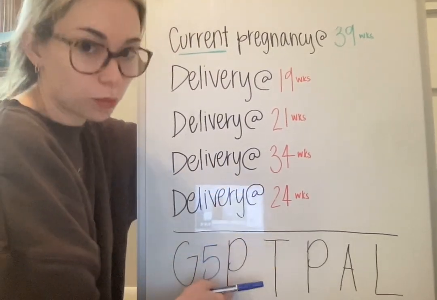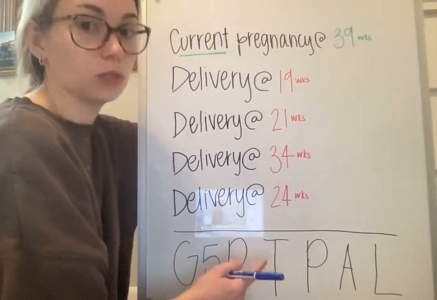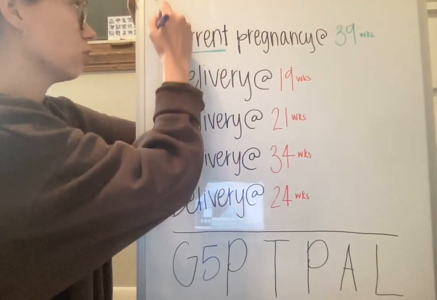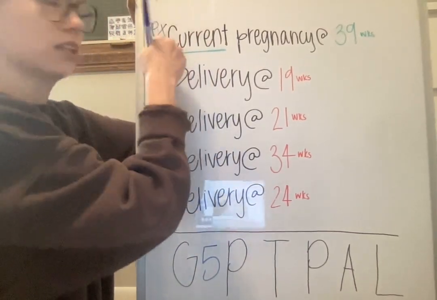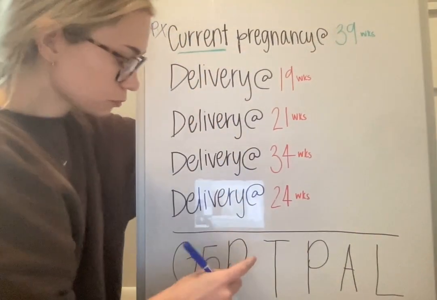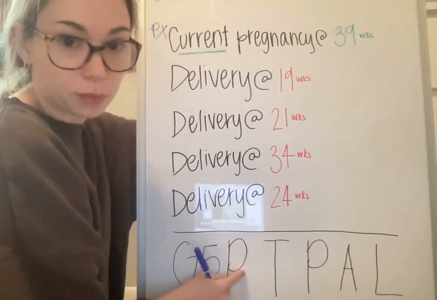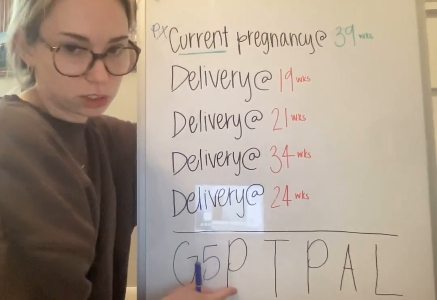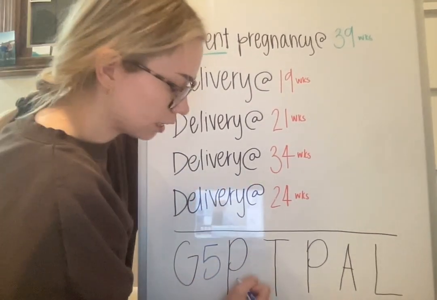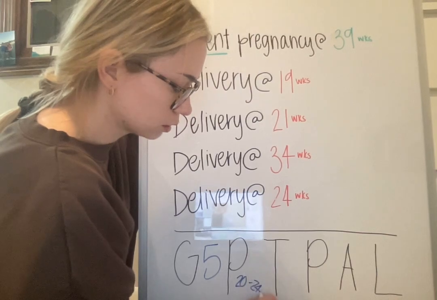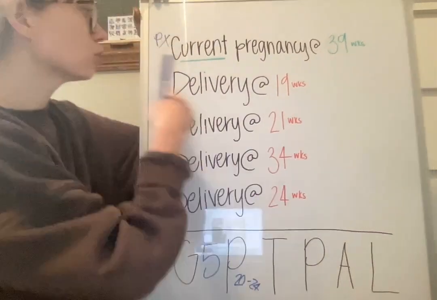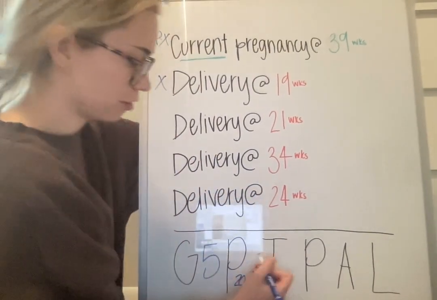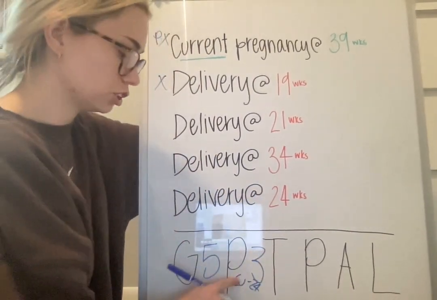Para is all pregnancies that ended, so you were delivered, is part 1 of it. They have to be delivered. So that's why we cross out this one on P. There is no P up here because this one hasn't been delivered. And then the second part of this, so we should have 4, but the second part is viable gestational age, which is where they call that 20 to 24 age range. So automatically we can cut this one out. So that's why we only have 3 down here in our GP.